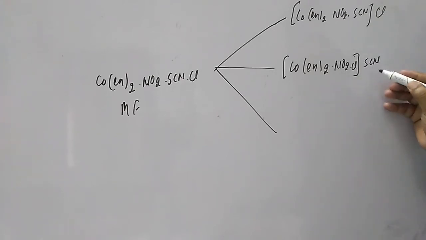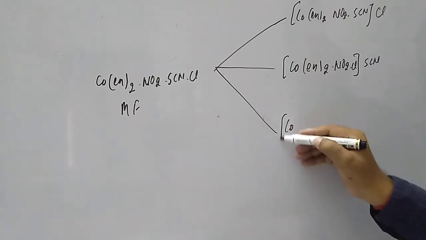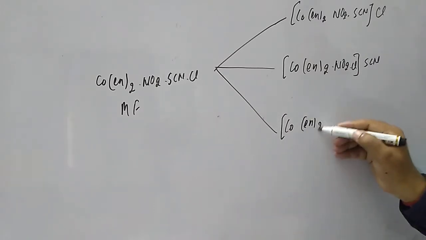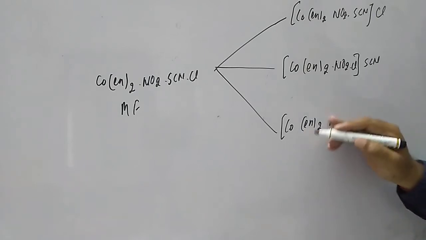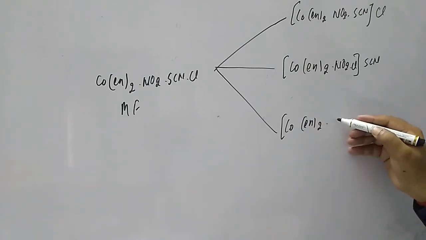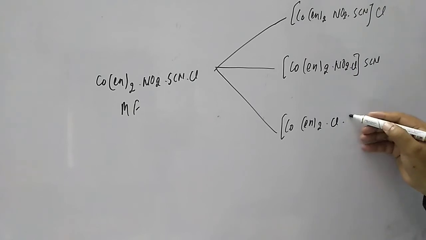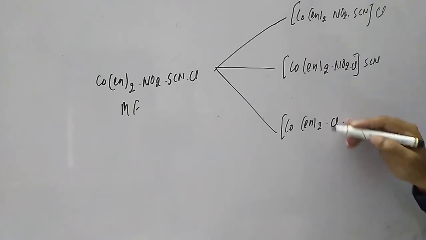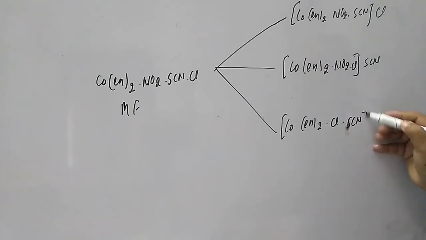So see here, a different ion is coming. Now one more case is possible: [Co(en)2], and here, what is possibly another is, here we can put Cl, and then we are having SCN, and then outside of the bracket it is NO2.